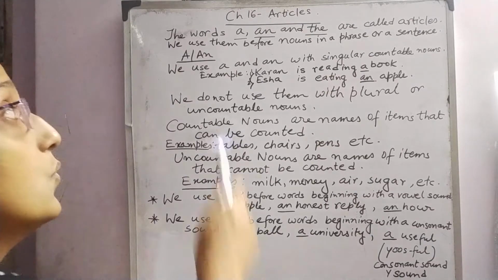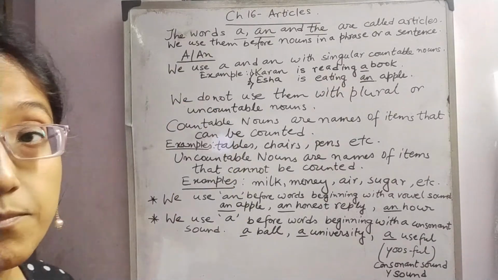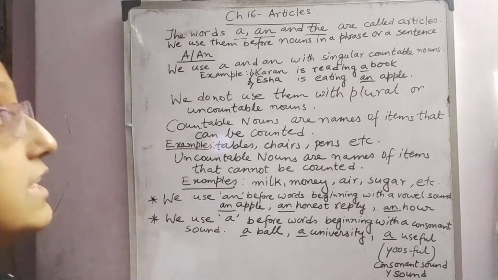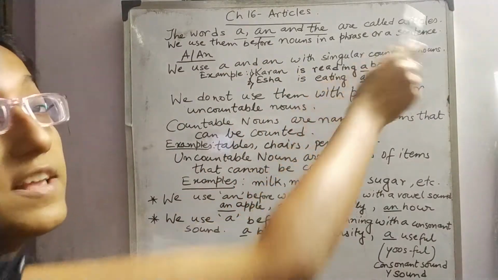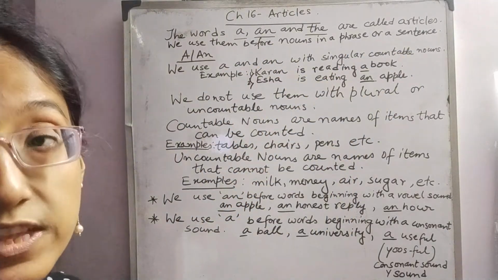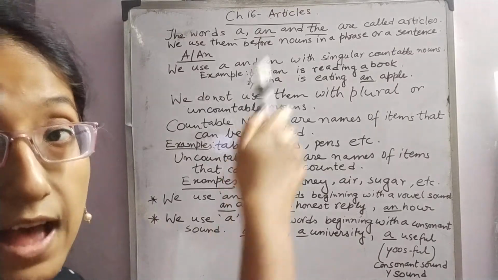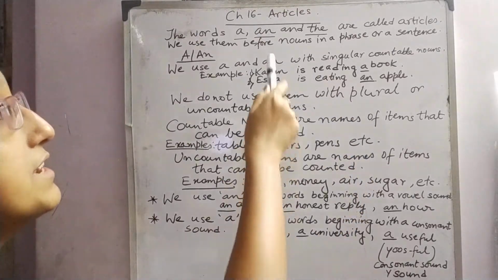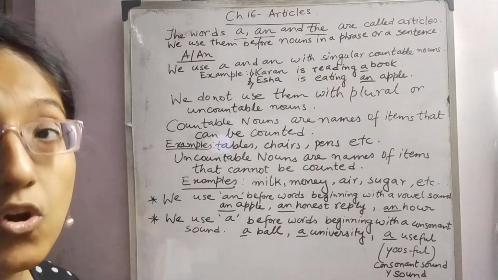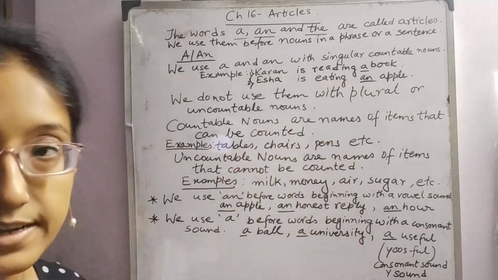We use them before nouns in a phrase or a sentence.